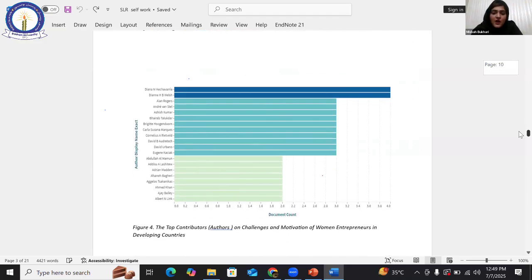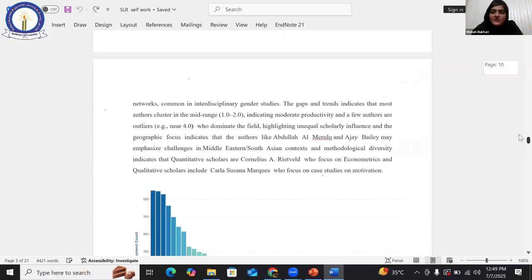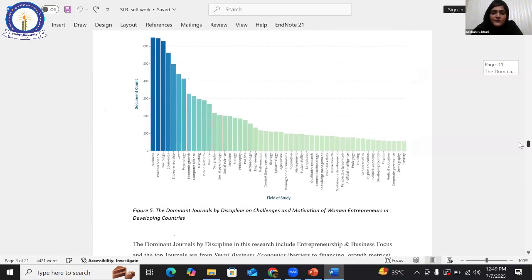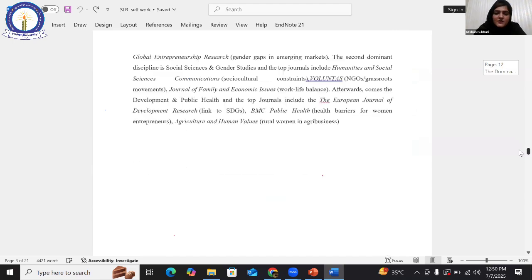After that, document count, that is the top contributors, authors on this topic. What are the top authors of this research, of this title? And after that, the dominant journals by discipline. The dominant journals by discipline are business journals, most of all. After that, sociology, economics, entrepreneurship, law, psychology. These are the basic domains.